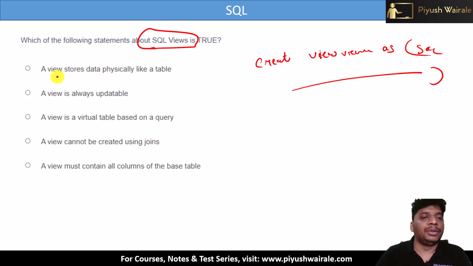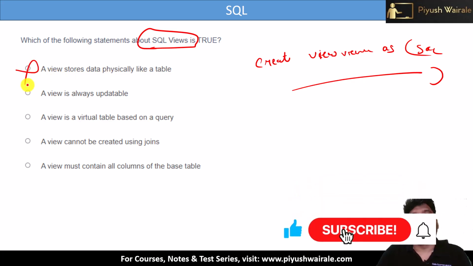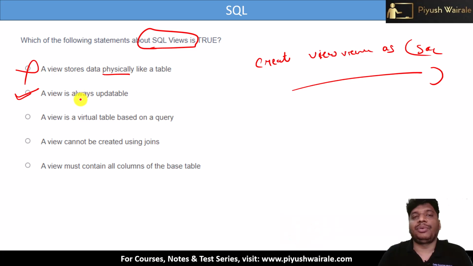Does a view store data physically like a table? No, it does not. Is a view always updatable? We cannot say that. It depends on what we are creating. If I say materialized view, in that case we have to refresh the view so that it gets updated. So that is not a correct option here.